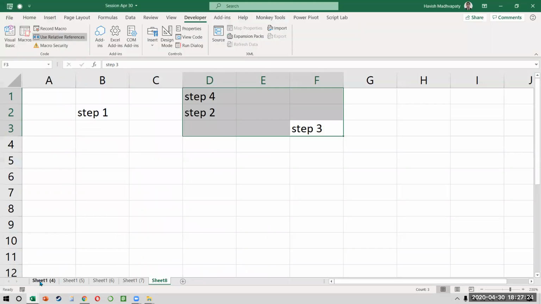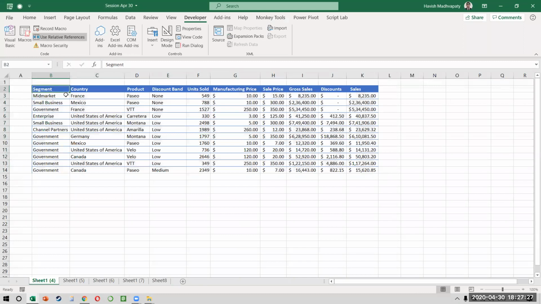Watch this. The first thing I will do is I will make sure that I select B2, okay? And what do we want to do? We want to identify the last cell, but the problem is that if I press Ctrl-Shift down in a relative reference, what do you think will it record? Will it record that I went from B2 to B14, or will it record till the last row that I have? In a relative reference, I have this button clicked on. When I press Ctrl-Shift down, do you think it will record from B2 to B40, or will it record from B2 till the last row that I have?